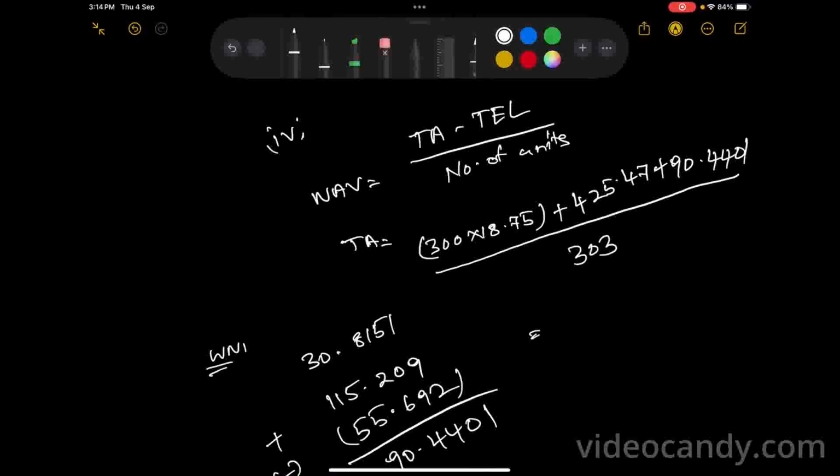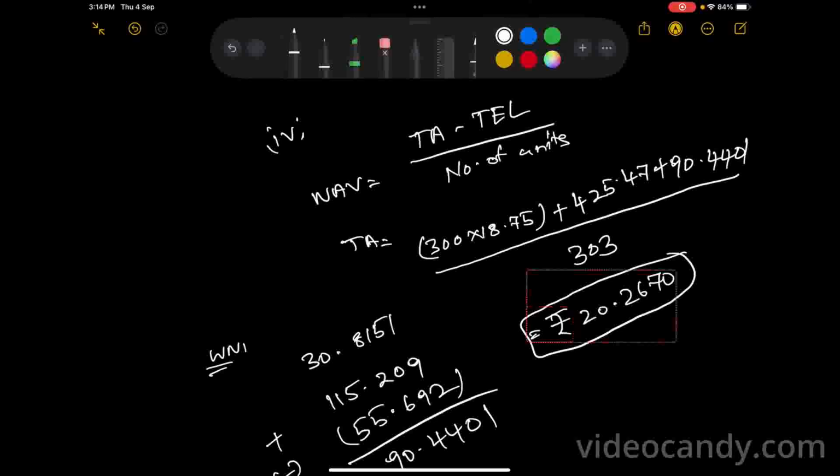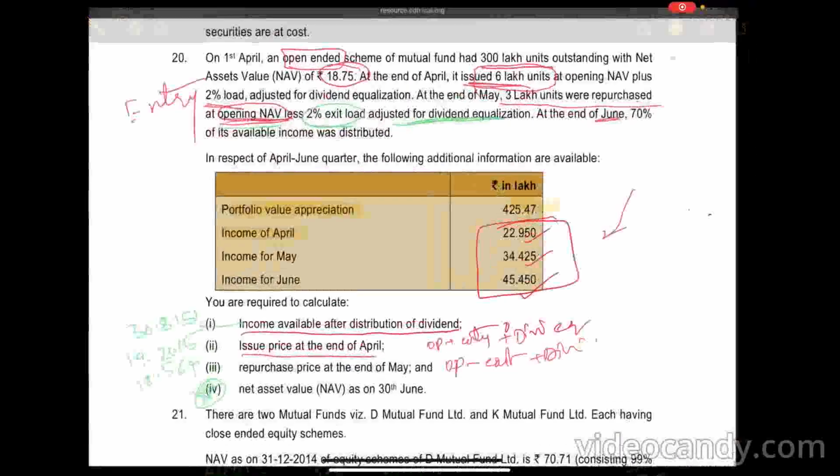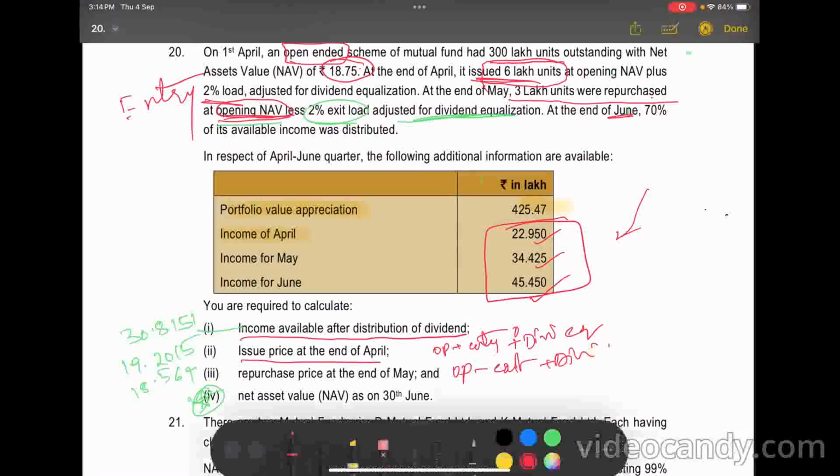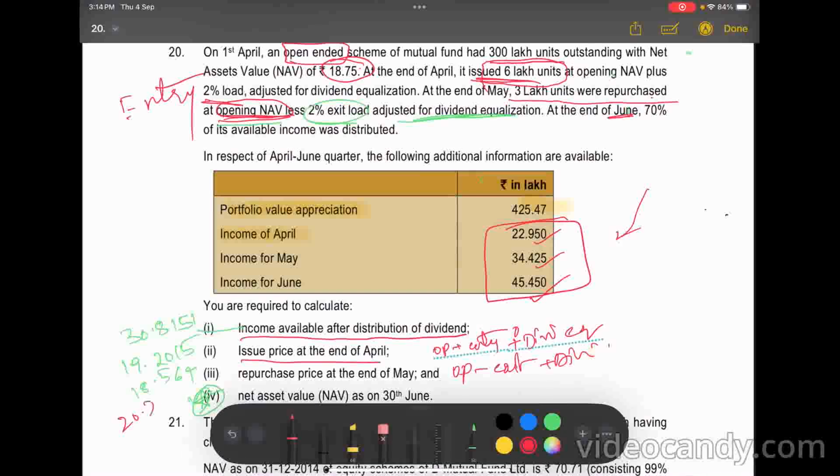Calculate this. We get NAV as 20.2670. This is the final answer, 20.2670. These are the answers.